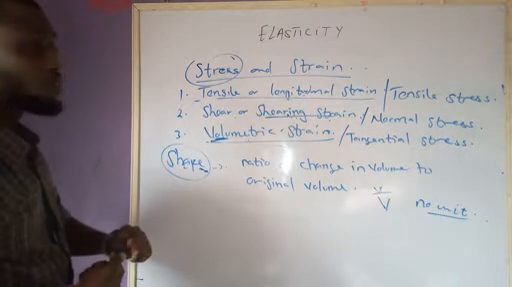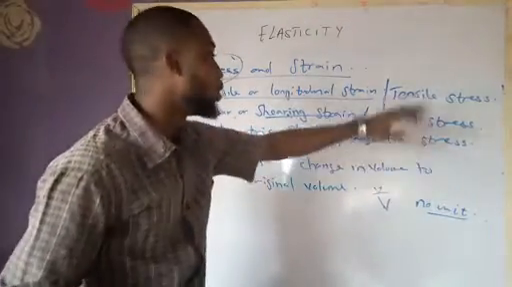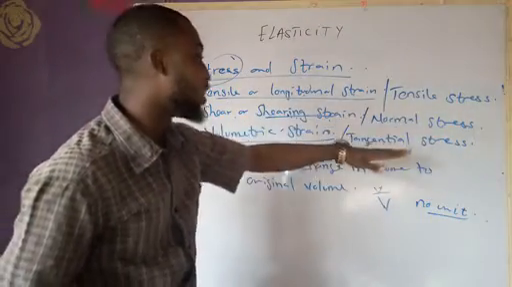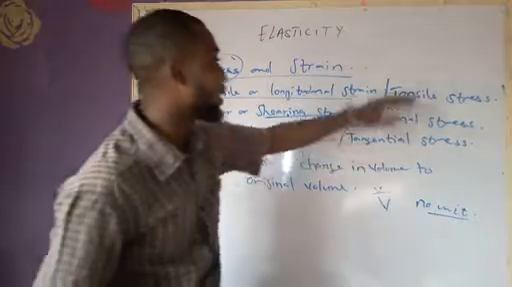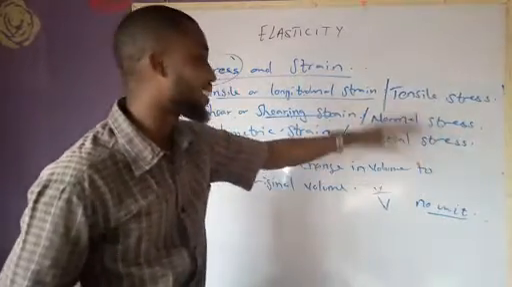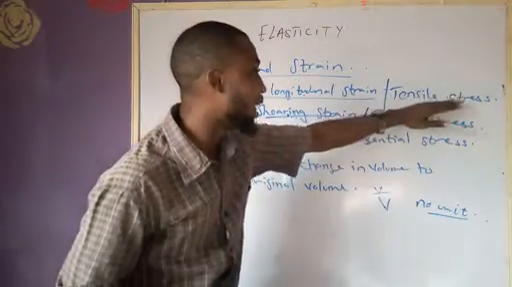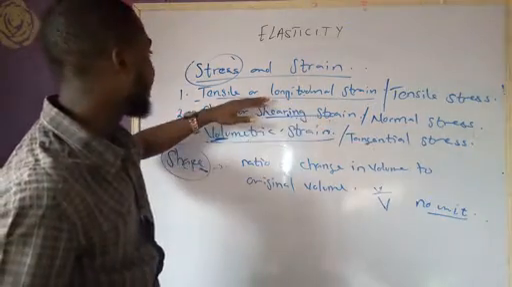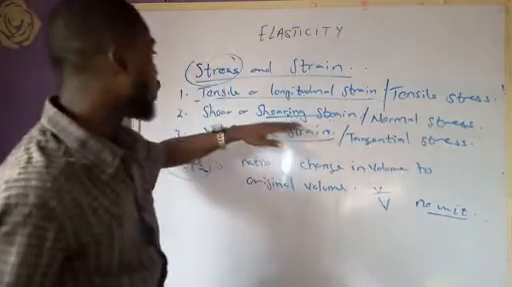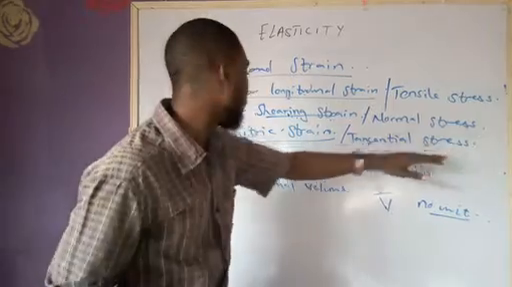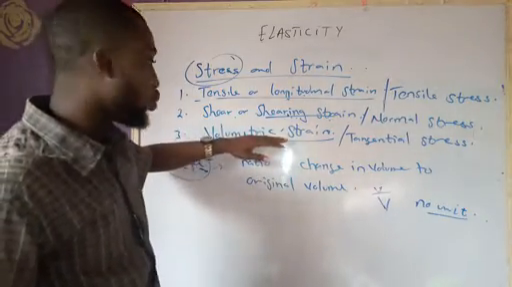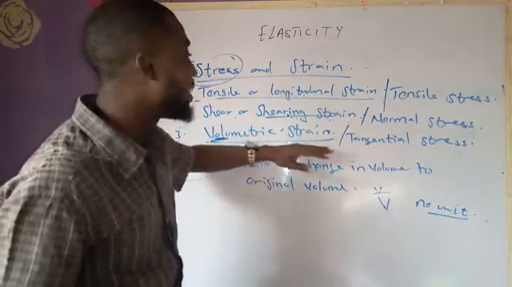So we have three types of stress. We have tensile stress, normal stress, and what? Tangential what? Stress. Three types of stress: tensile stress, normal stress, tangential stress. A tensile stress we call tensile strain. Normal stress we call shearing strain. A tangential stress we call what? A volumetric what? Strain.